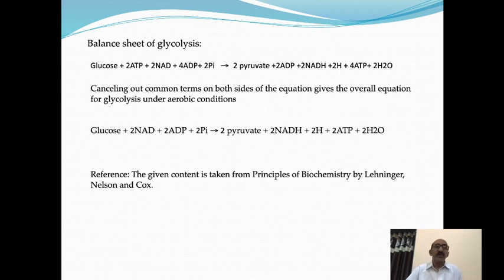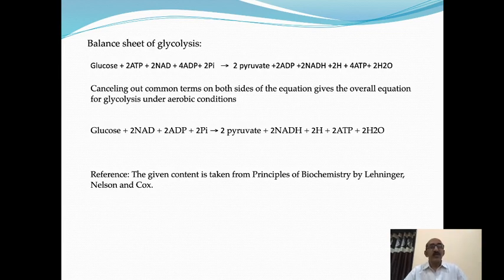Now come to the balance sheet of the glycolysis pathway. It means how many ATP, NAD or coenzymes are required and how many ATP or coenzymes are synthesized. It is called the balance sheet. Now see, in glycolysis there is entry of one glucose molecule. It starts from one glucose molecule.